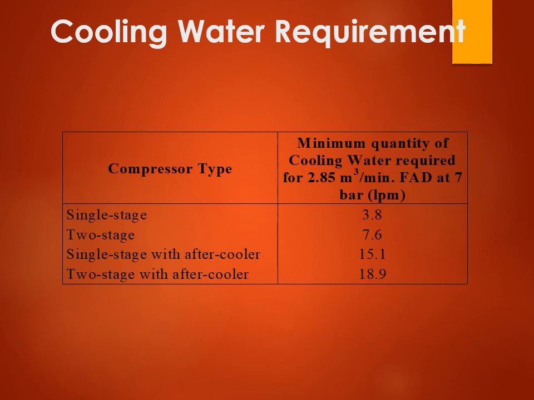Suppose you see the compressor type, single stage compressor, at the same bar it is 3.8 minimum quantity of cooling water requirement. Now if you switch to a two stage compressor, in that case 7.6 will be required for the same pressure. And if you switch to single stage with after cooler, then the water requirement will be 15.1. In the same way, for two stage with after cooler, it will be 18.9.